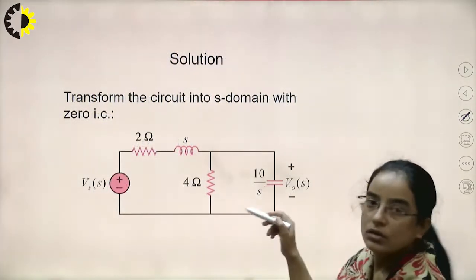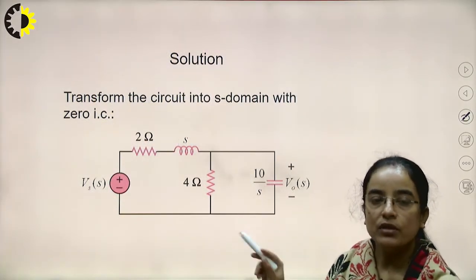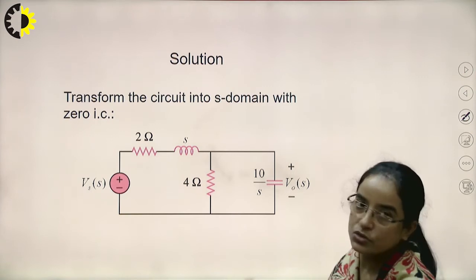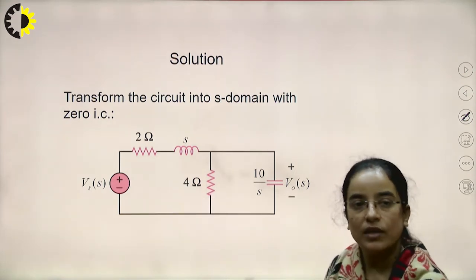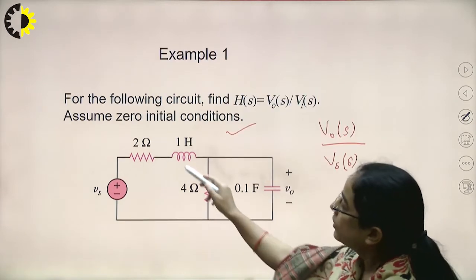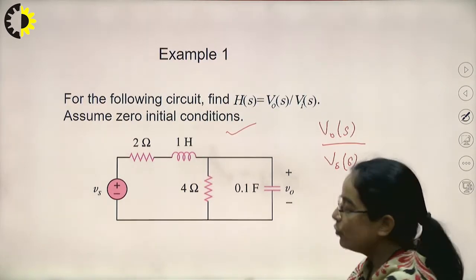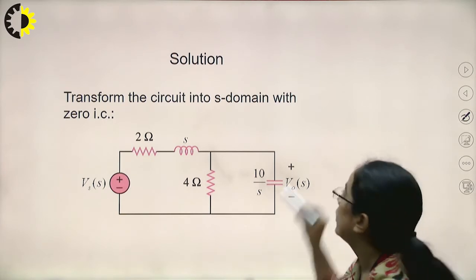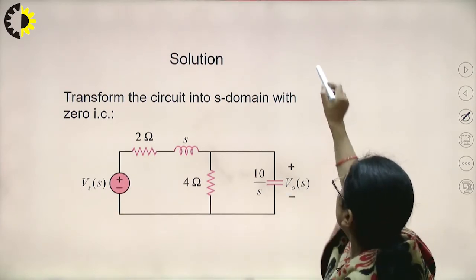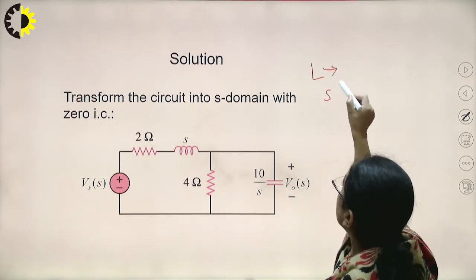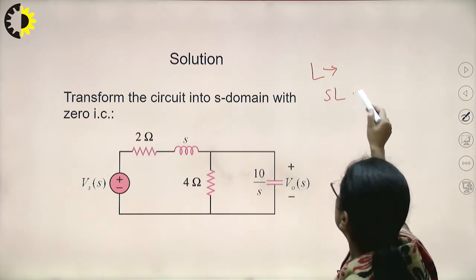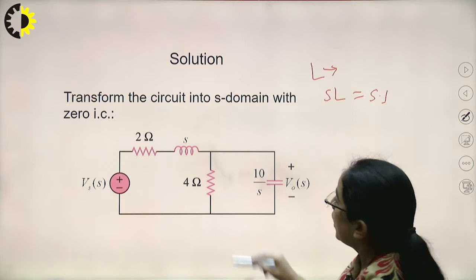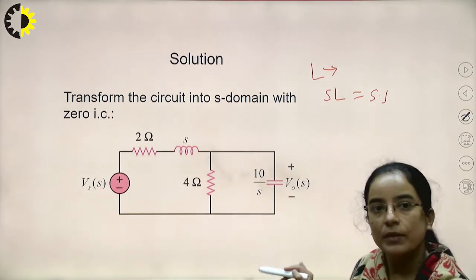Now the circuit that was given in time domain can be directly converted into the S domain as we had discussed. The 2 ohm resistor is put here as it is. The inductor was 1 Henry, so it is S into 1, as inductor L can be directly written as S into L. The 4 ohm resistor is kept as it is.